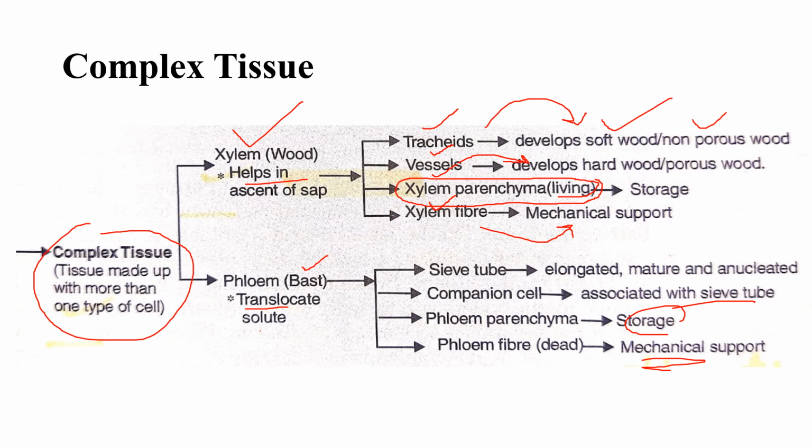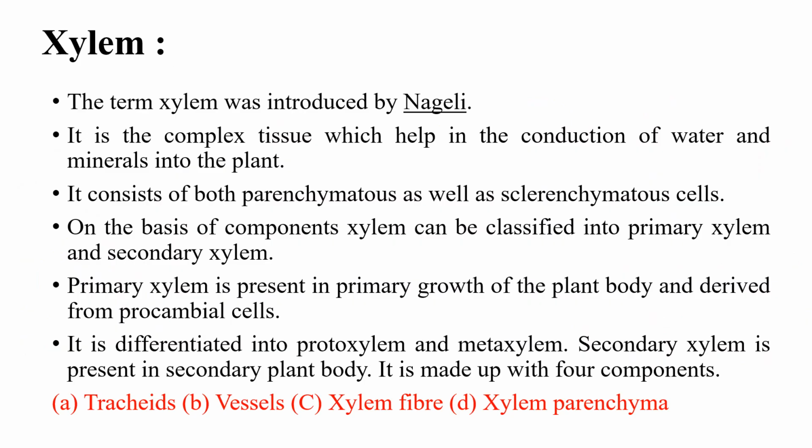The xylem is divided into four components. That means they have four components: tracheids, vessels, xylem parenchyma, and xylem fiber. Phloem also has four components: sieve tube, companion cell, phloem parenchyma, phloem fiber. The term xylem was first introduced by Nageli. It helps in the conduction of water and minerals in the plant.